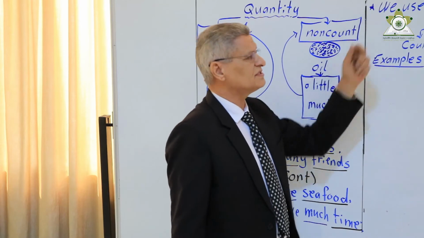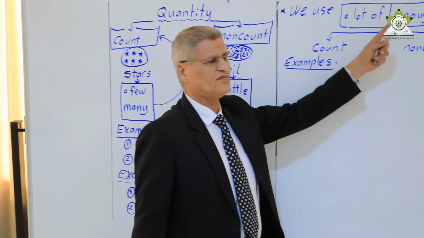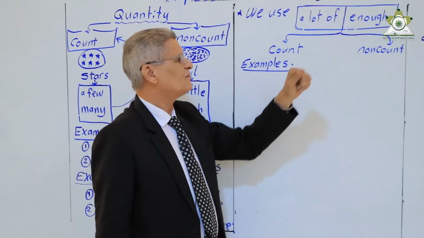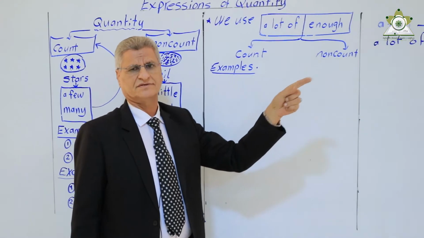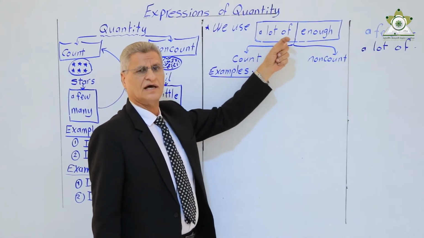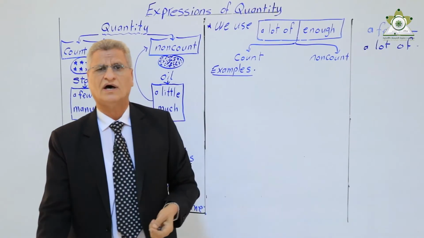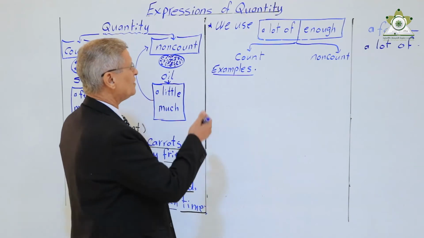Then we use a lot of and enough for both count and non-count. So you can use a lot of and enough for the two kinds, for count and non-count. And here we have examples.